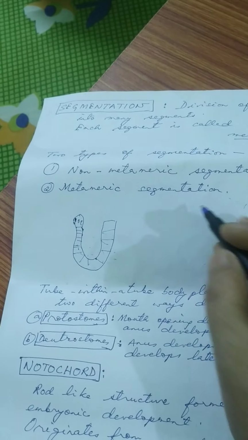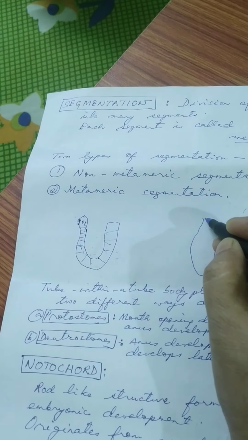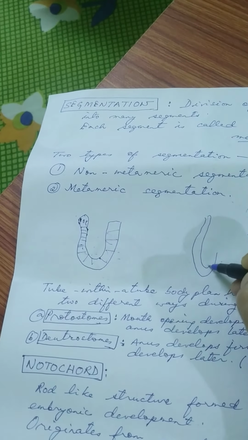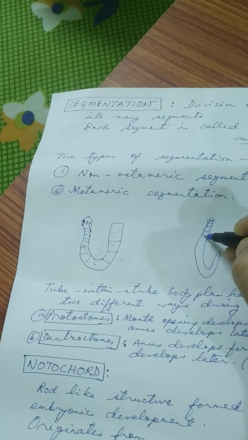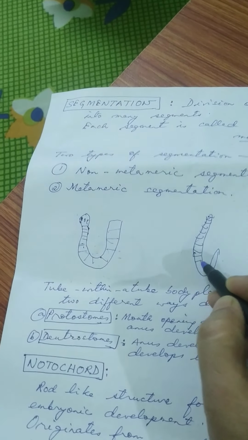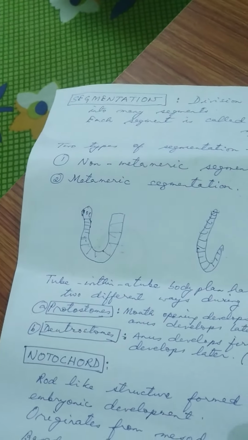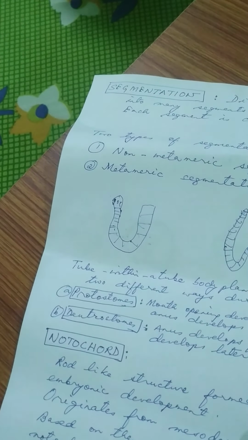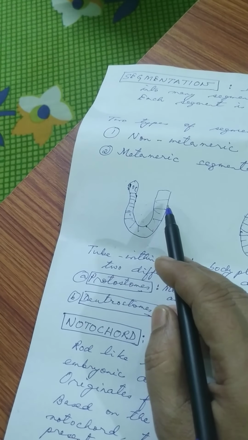And I am drawing here one earthworm. The body of the earthworm is also divided into many segments. Now look at this one, this is a tapeworm.